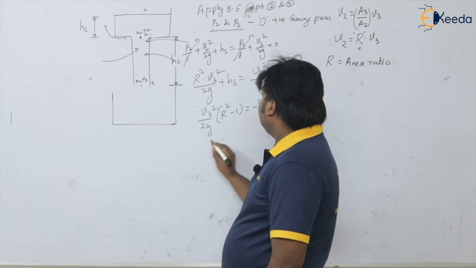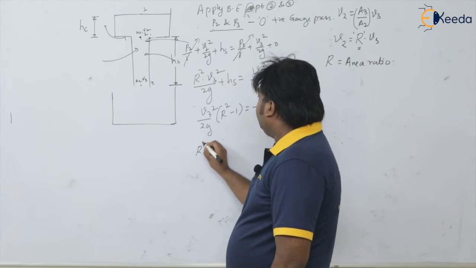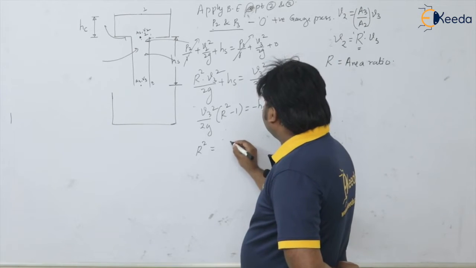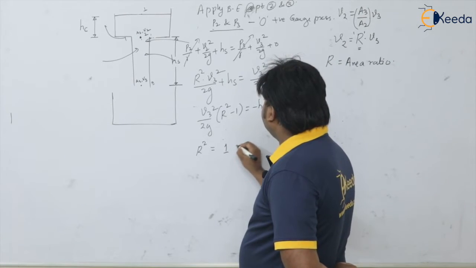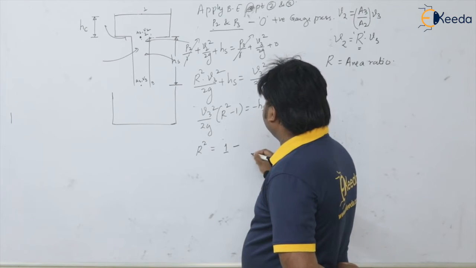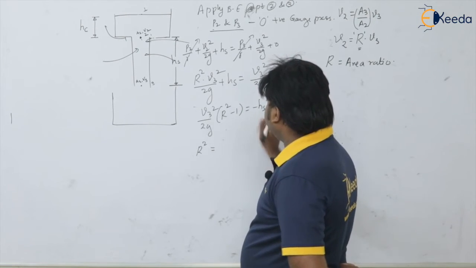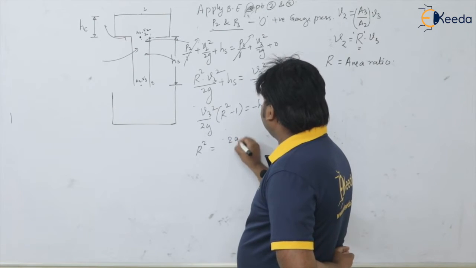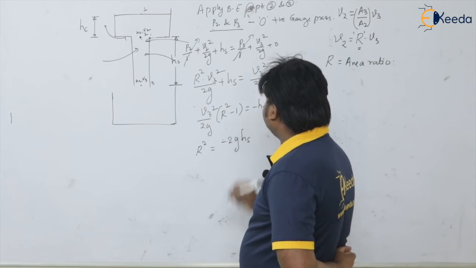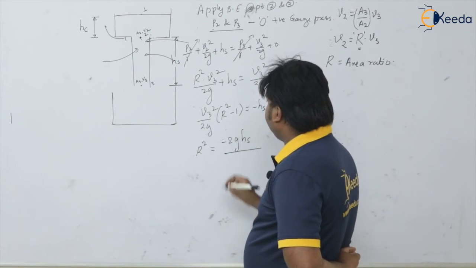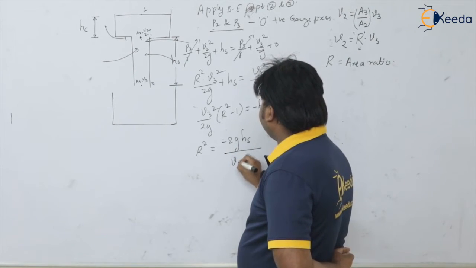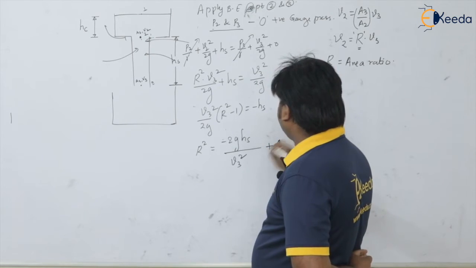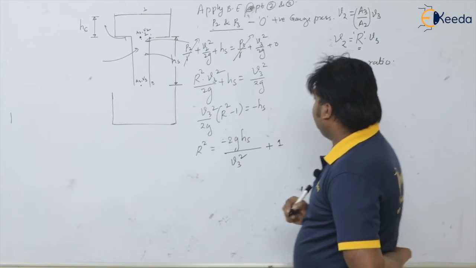Now say this R square is equal to 1 minus 2g Hs divided by V3 square. Take minus 1 here, so plus 1.